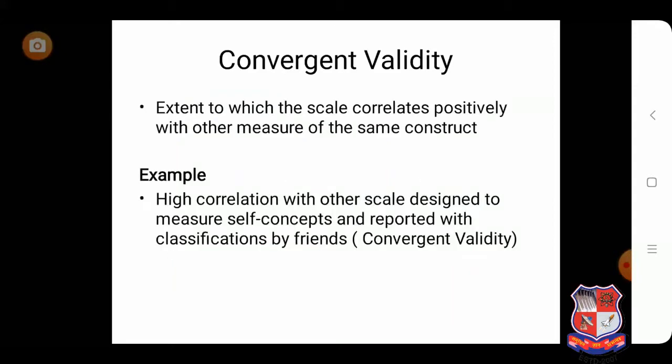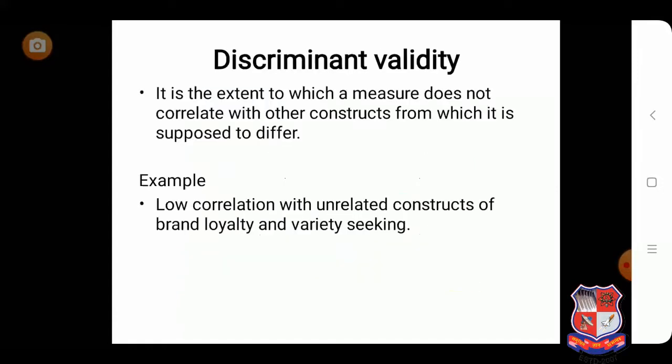Here is another example which is given: the high correlation with another scale designed to measure self-concept and reported classification by friends. Another example, let's say I want to measure the impulsive buying tendency, and for that I have developed four questions. First, I need to check whether it is convergent valid or not. So in this case, if I find high correlation between these four questions, I can say that this scale is convergent valid. Next, we will move further towards the discriminant validity.